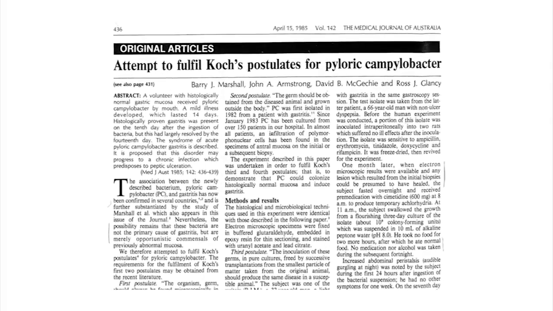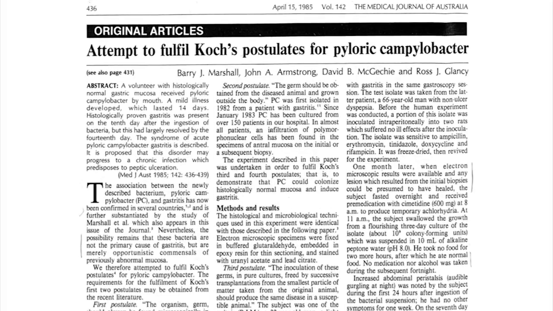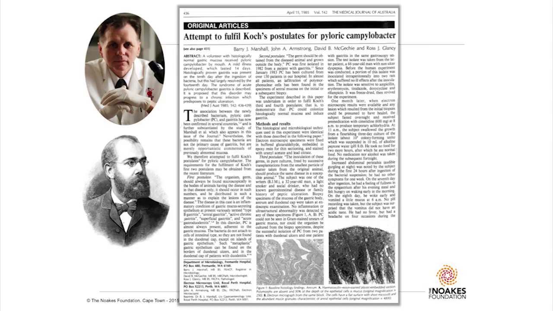The attempts to fulfill Koch's postulates for pyloric Campylobacteria. So he takes the bacteria, and then he shows that he becomes sick. He gets an ulcer. They put a tube down his stomach, and they take pictures of the ulcers, and then they scrape them, and they take out the bacteria. And then he takes antibiotics, and he's cured, and the bacteria are gone from the stomach, and the ulcers heal. So he was able to fulfill Koch's principles and prove that the disease was caused by bacteria.